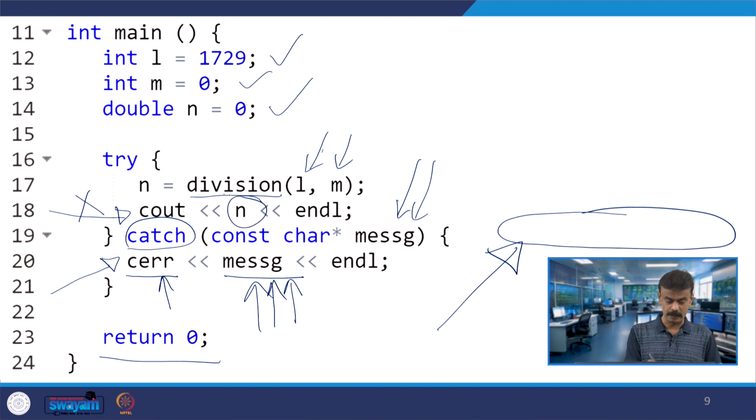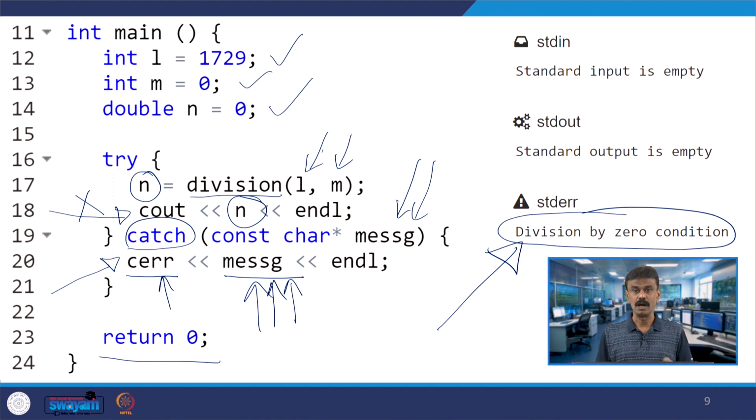So that means here n will be a double. The double, whatever 1729 by 10 returns, will be stored and cout n will be printed. It will not go to the catch block at all if M is not equal to 0. I hope it is very clear how this try, throw, catch is working.